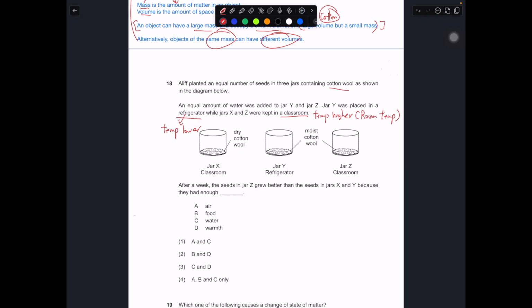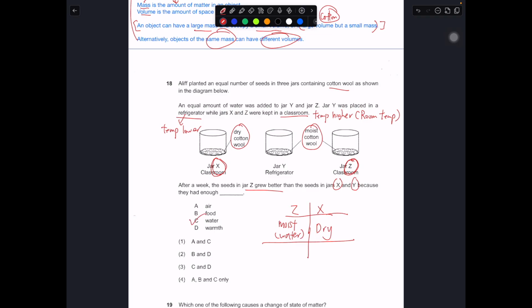After 1 week, the seeds in jar Z grew better than X and Y because they had enough water. Let's compare Z and X. This is moist, this is dry. So Z is moist, with water, and X is dry. That means Z grows better because it has more water. So in this part, we will choose C.